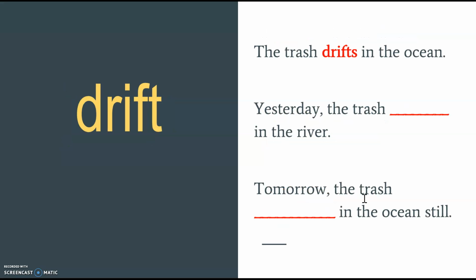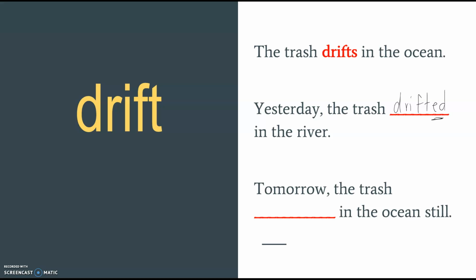Next, we're going to do the same thing with the word drift. The trash drifts in the ocean. That's present tense because that's what it does all the time. So I want it to be past tense. Yesterday, the trash drifted in the river.